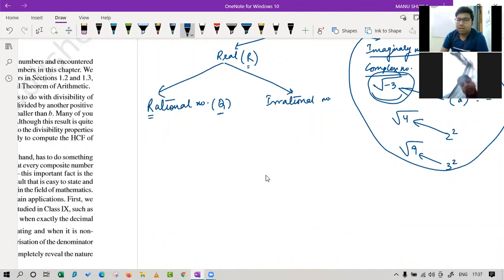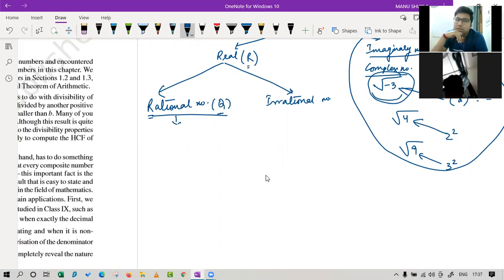So let's see, rational numbers and irrational numbers. Now tell me, how will you define a rational number? Okay. You are saying all the numbers which come under the category of fractions and integers are rational numbers.